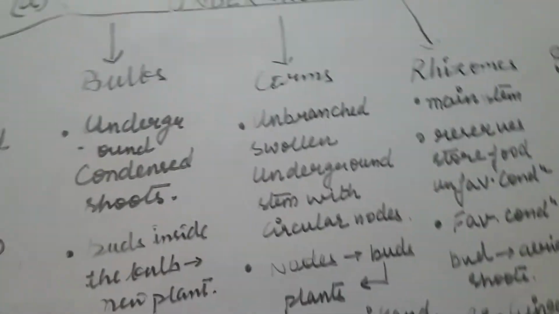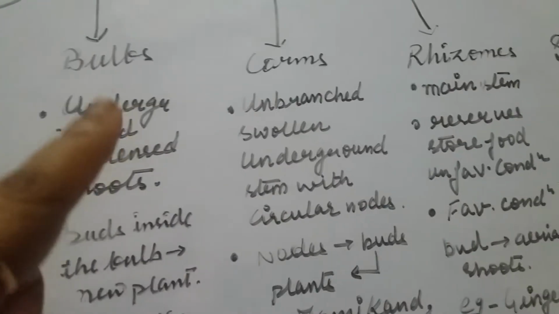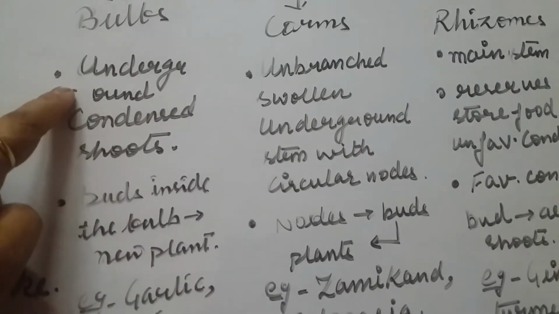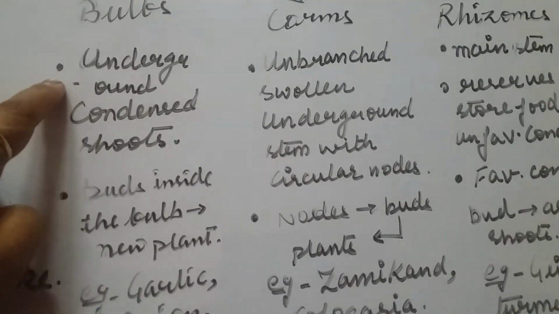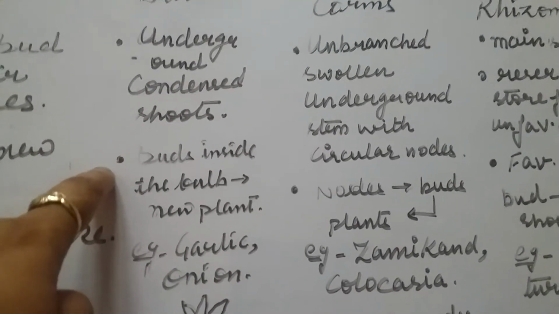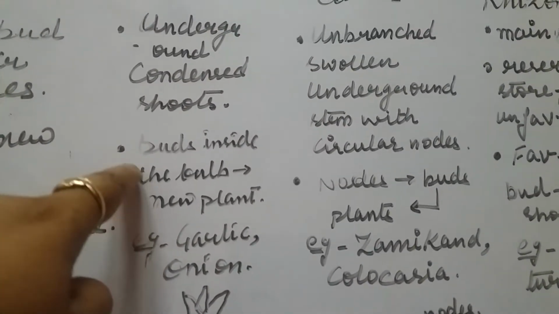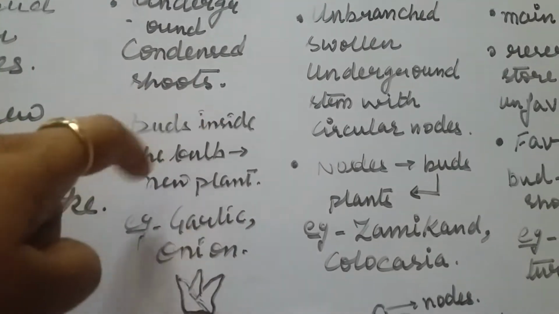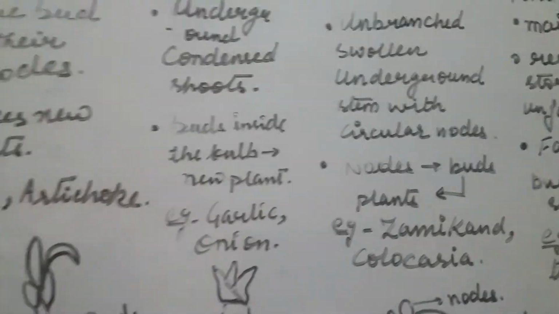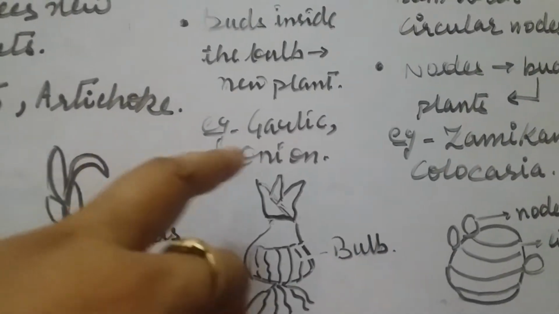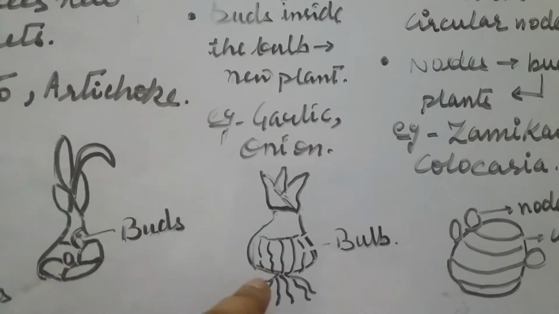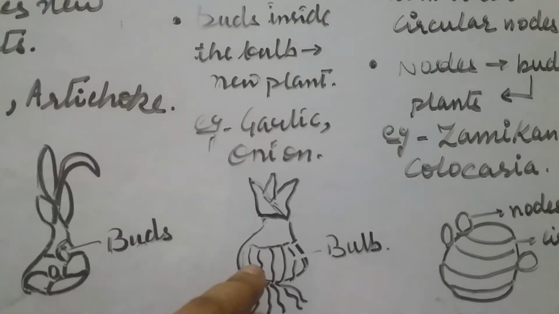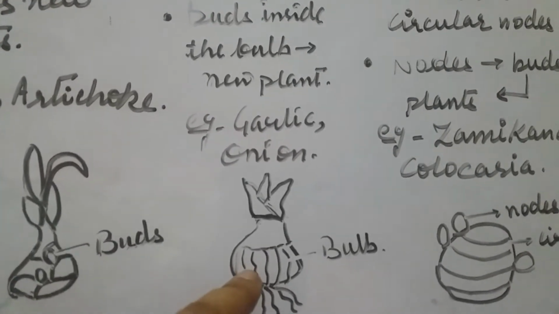Now next is bulbs. Bulbs are called underground condensed shoots. In the bulbs there is also the formation of buds inside the bulb. When these buds grow, it leads to the production of a new plant. It happens in case of garlic and onion, where each bulb is capable of producing a new plant.